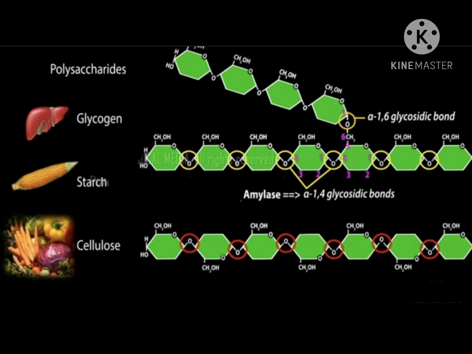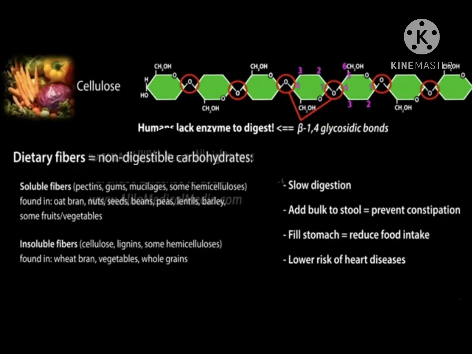Glycogen and starch monomers are bonded by alpha linkages. Some monomers can make more than one connection, producing branches. Starch in food can be digested by breaking alpha bonds with the enzyme amylase. Cellulose, the major structural component of plants, consists of unbranched chains of glucose bonded by beta linkages, for which humans lack the enzyme to digest.